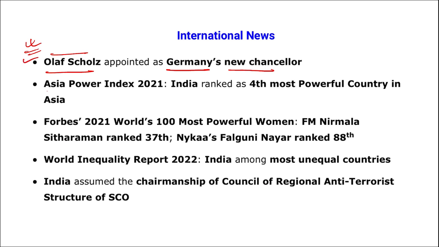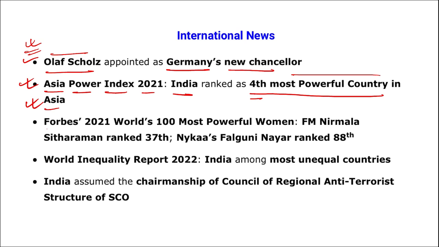Mark this. Asia Power Index for the year 2021, India ranked as the fourth most powerful country in Asia. Very important. India ranked as which number most powerful country in Asia? It is India ranked as fourth according to the Asia Power Index of 2021.